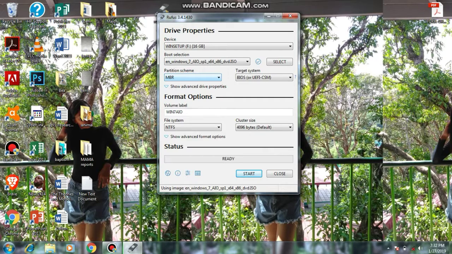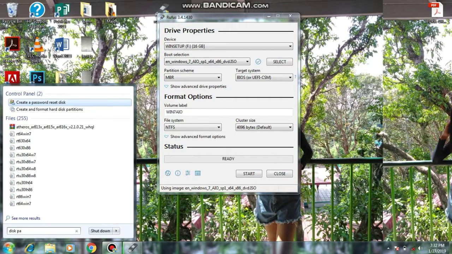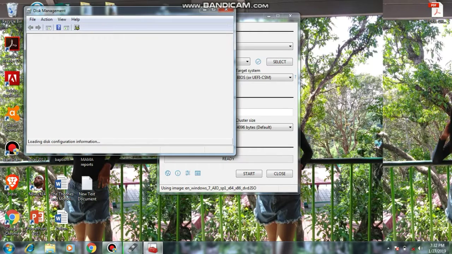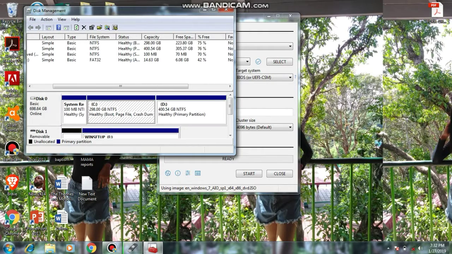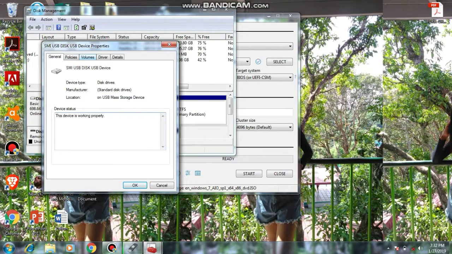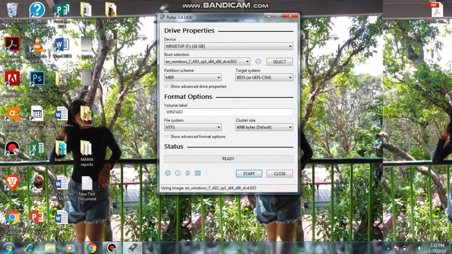But I'm going to show you how to see what partition scheme you're going to use. So search in the search bar, this partition, and then wait. So these two, properties, and then volumes, and you're going to see here in partition style, which is MBR. So okay, then start.